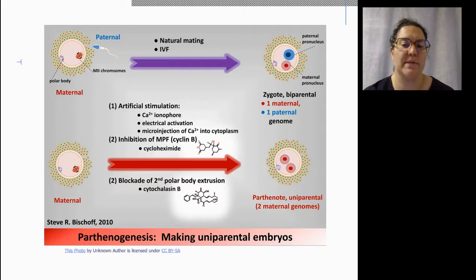We have two copies of the maternal genome, creating a diploid zygote. So we don't have that second telophase and cytokinesis of meiosis 2, so we maintain two haploid cells together. So it's an embryo that has one genetic parent.